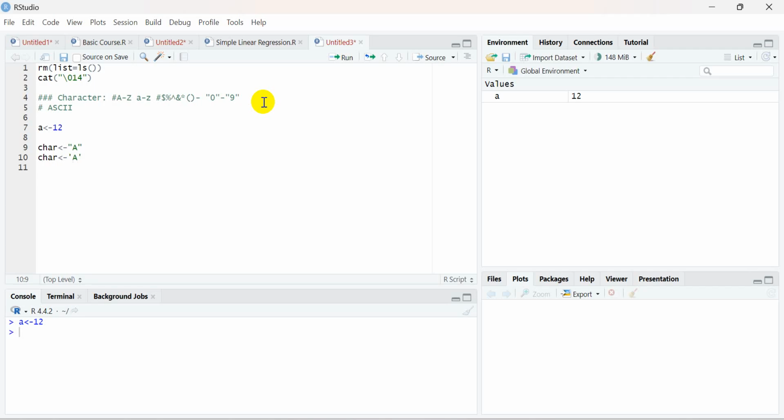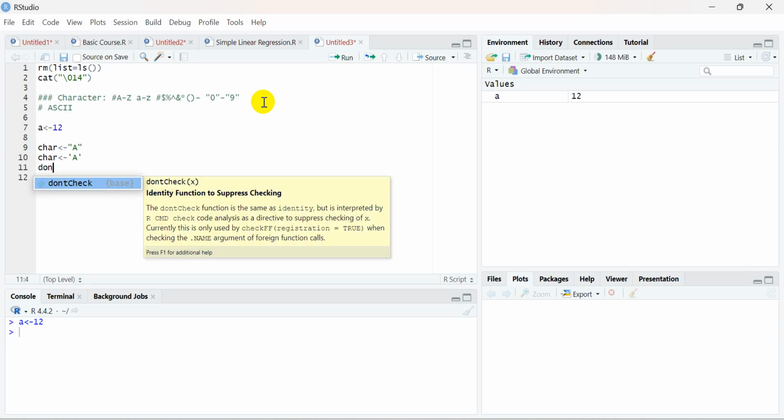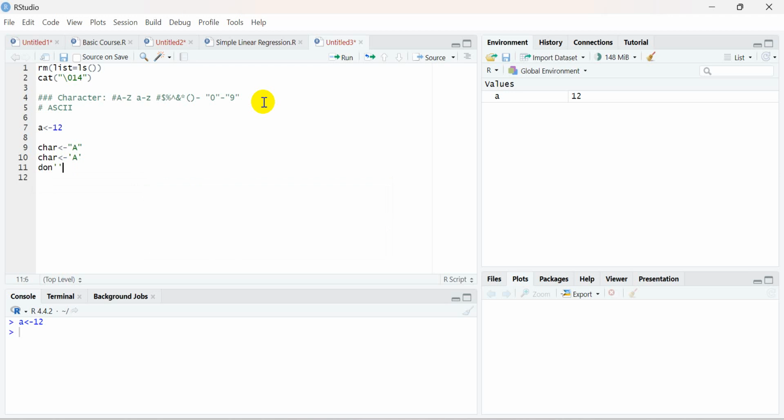This is because there is a type of word called contractions. For example, if you have a word like don't, don't cannot be created using the single quote. Why can it not be created using the single quote? Because a single quote is coming in between. This is called a contraction.